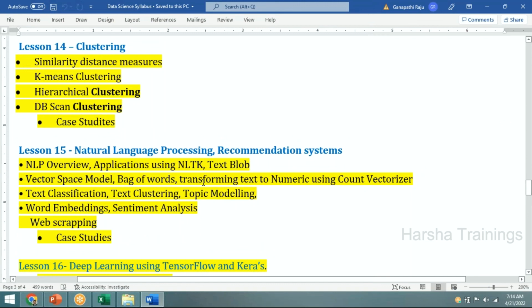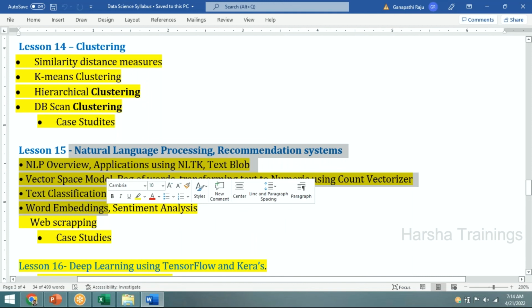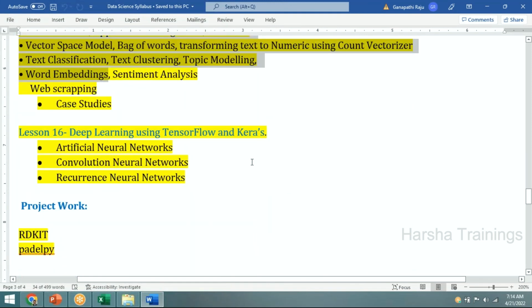Then we will go for natural language processing. There are some specific jobs in NLP itself. If you are good in this area, you can get a job within this chapter itself. Then we will go for deep learning. Lesson number 16 covers artificial neural networks. These are deep learning.